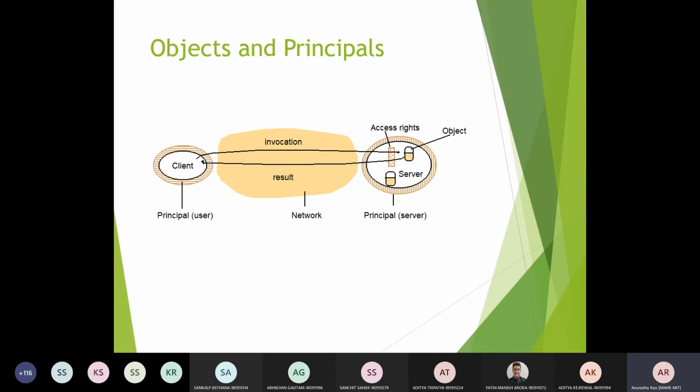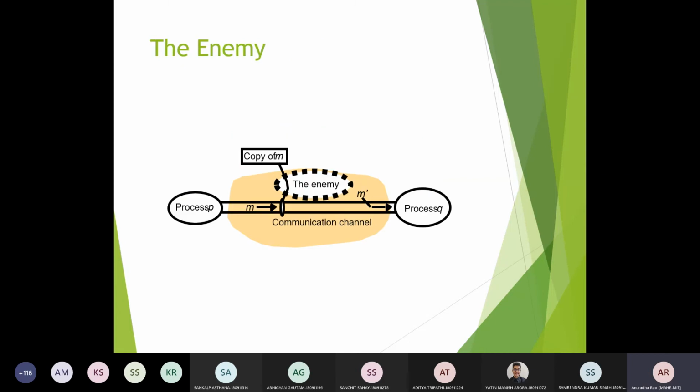So to work on such kind of things, this authentication process will be working on the client side as well as on the server side, because in a distributed system you will not have a differentiation between the client process and server process separately, because a server can be acting as a client for some other, and a client can be acting as a server for some other client. So that is where you will have to consider this mechanism so that there is a check from both sides. So this will avoid basically the enemy concept, which can be modeled.